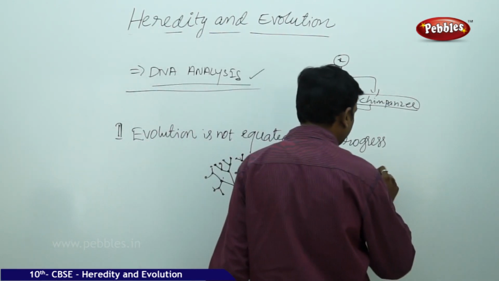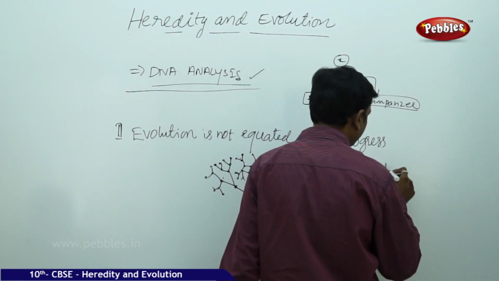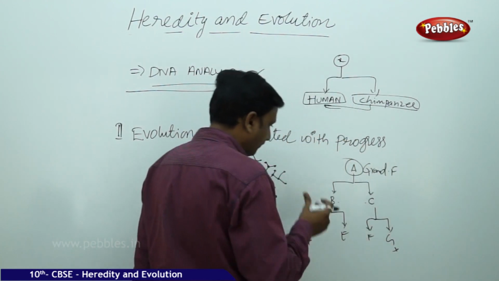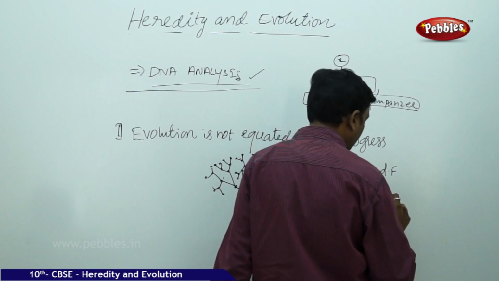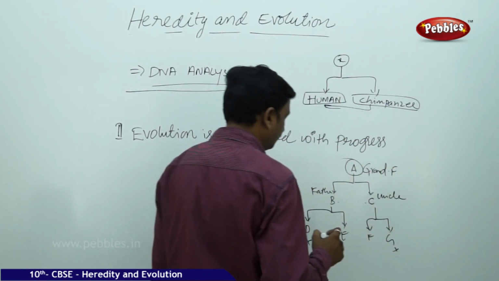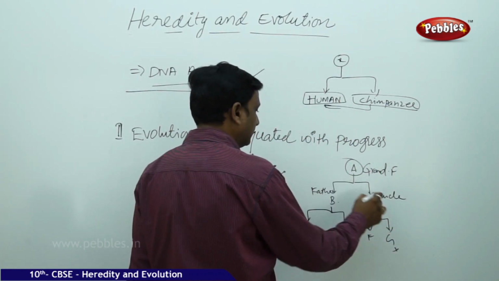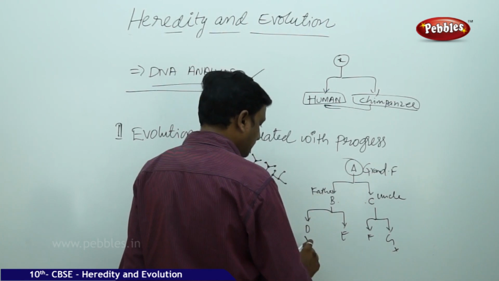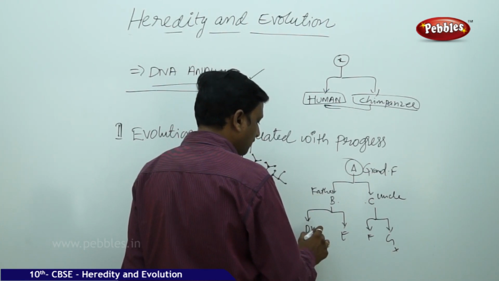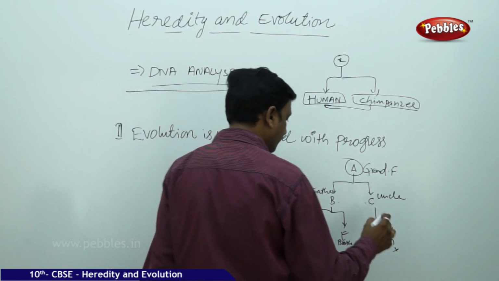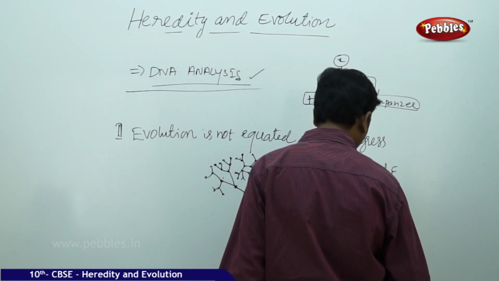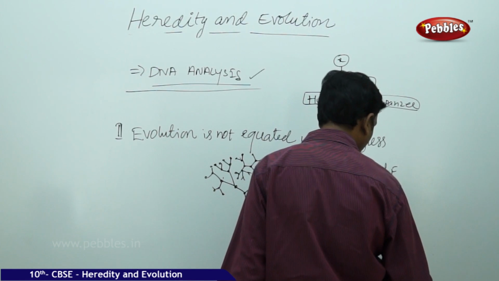Say for example, this is your grandfather and this is your father and this is your uncle, that is the brother of your father, and this is you, D is you and your brother, and here your cousin 1, cousin 2.